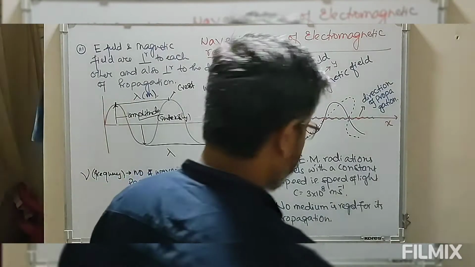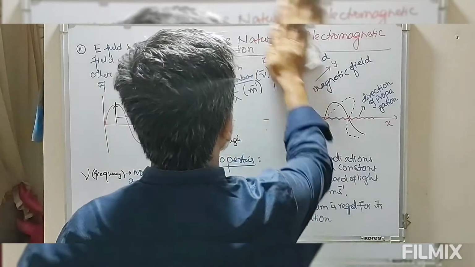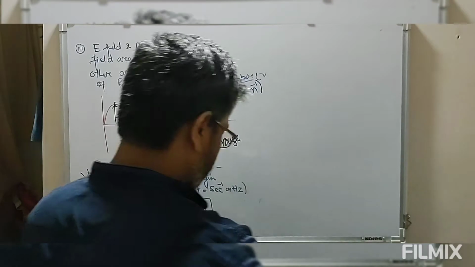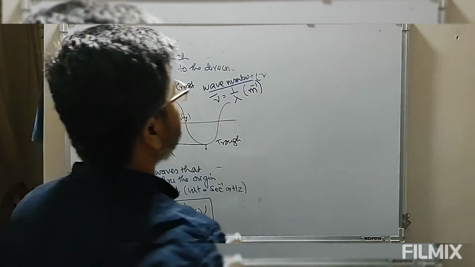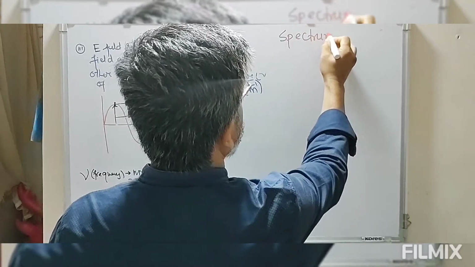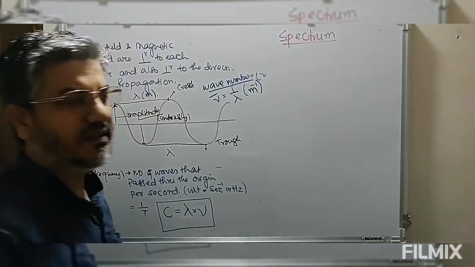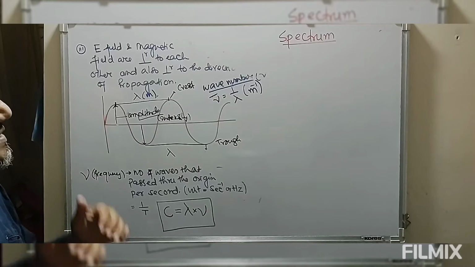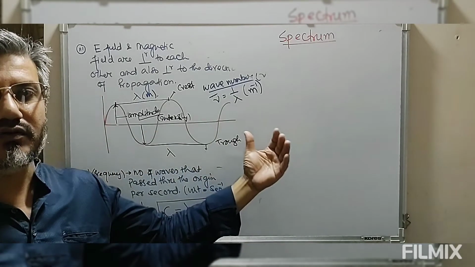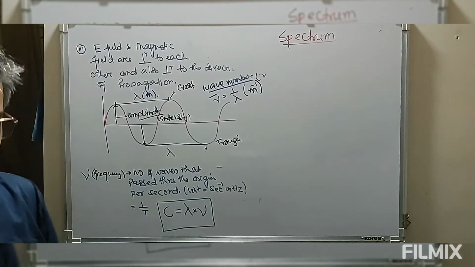So we are going to discuss the spectrum. As I mentioned, this is the arrangement of electromagnetic radiations in order of their frequencies or wavelengths.